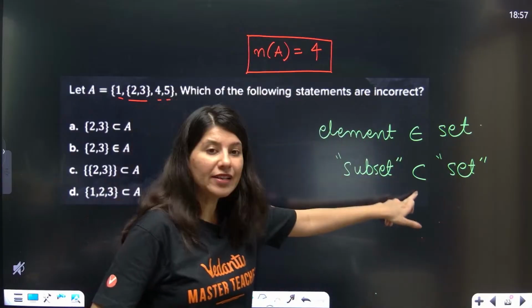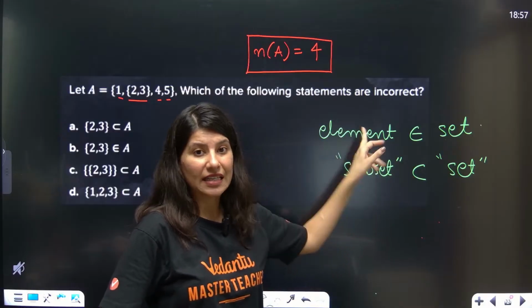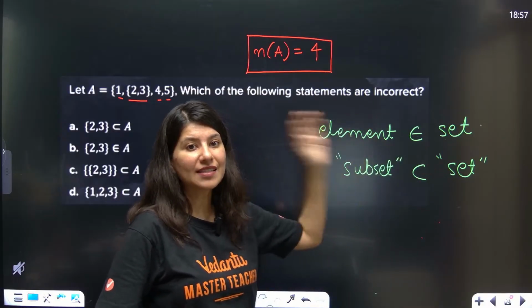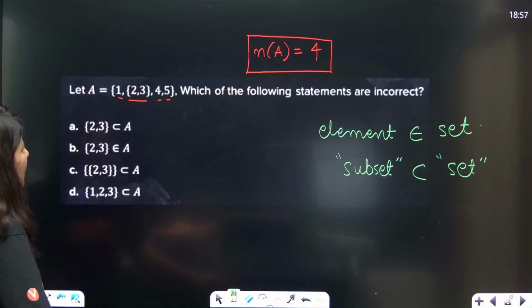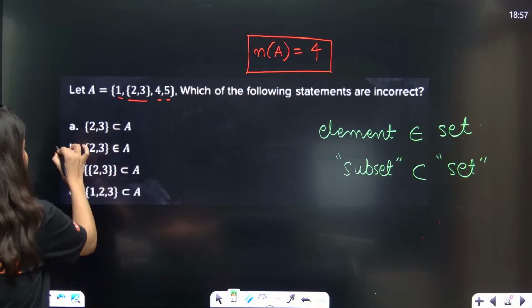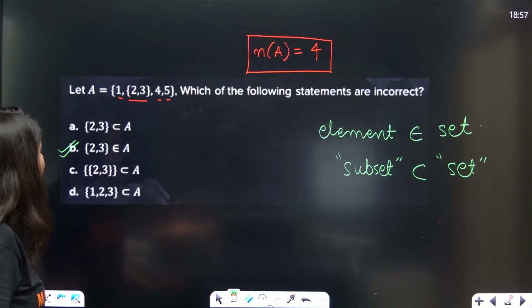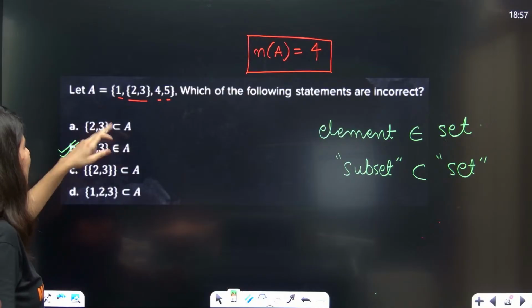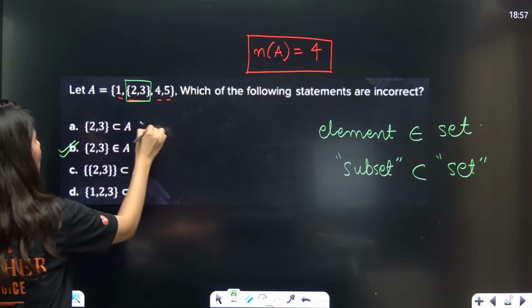So this symbol we'll use when left and right are both sets. This symbol we'll use when this is an element. Let's talk about it. Is {2, 3} a subset of A? No, this is actually an element. So I think option B seems to be correct. A is wrong because this is completely an element.